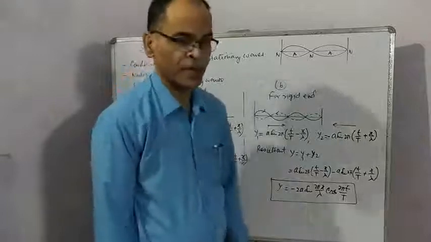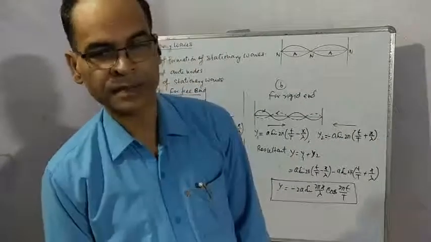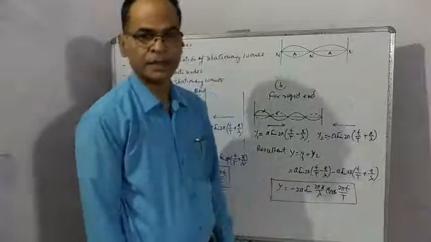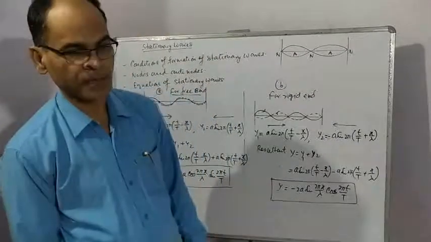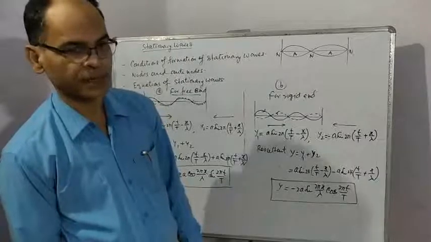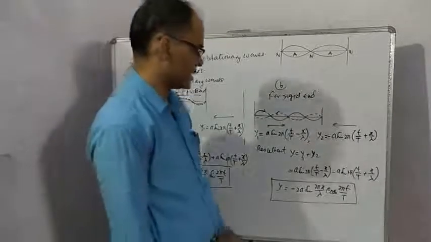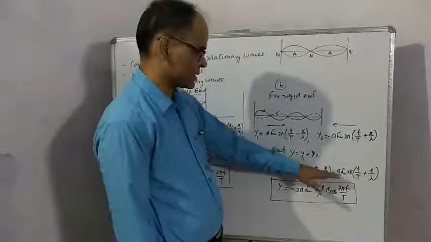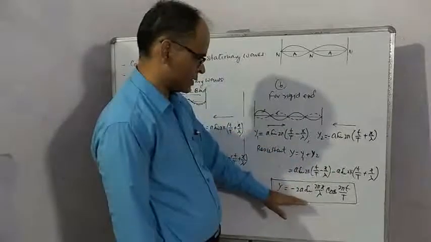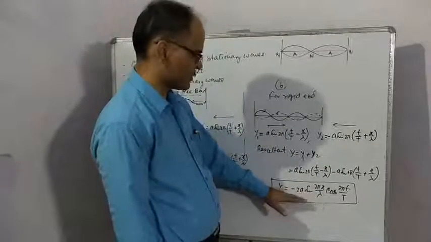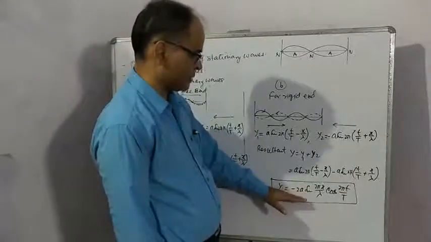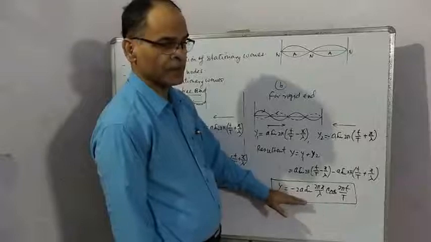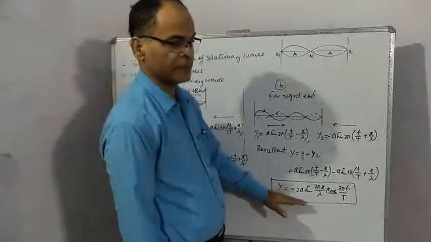There is one more identity in trigonometry, sin c minus sin d, which is equal to 2 cos((c plus d)/2) sin((c minus d)/2). Using that identity, you have to solve this line, and finally you get this equation. So this is the equation for the stationary wave produced in a bound medium with rigid end.